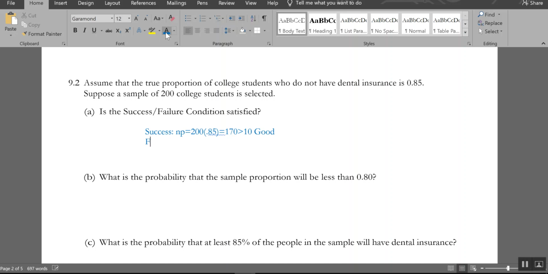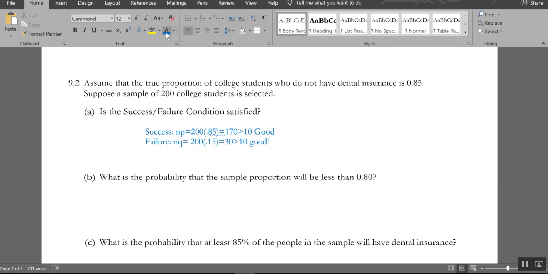Let's check failure. This is going to be n times q. So 200 times 1 minus 0.85, so 0.15. Double, move the decimal place, that's 30. That's definitely bigger than 10. Good to go. We checked one of the conditions.